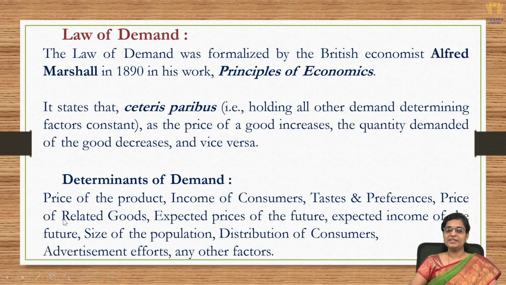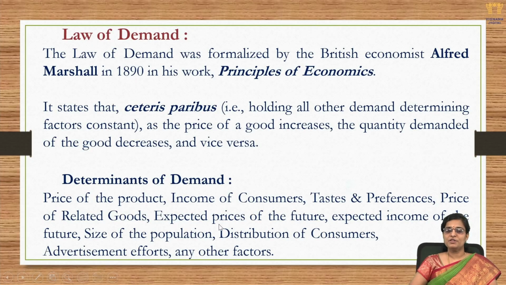Next, price of related goods. If there is any other product which can be used as a substitute for our product, then if the price of our product or the price of their product changes, they mutually impact one another. Though the price of our product is constant, if the price of a substitute decreases, people would tend to buy that substitute and not purchase our product anymore. That would also influence the amount of goods demanded of a particular product.